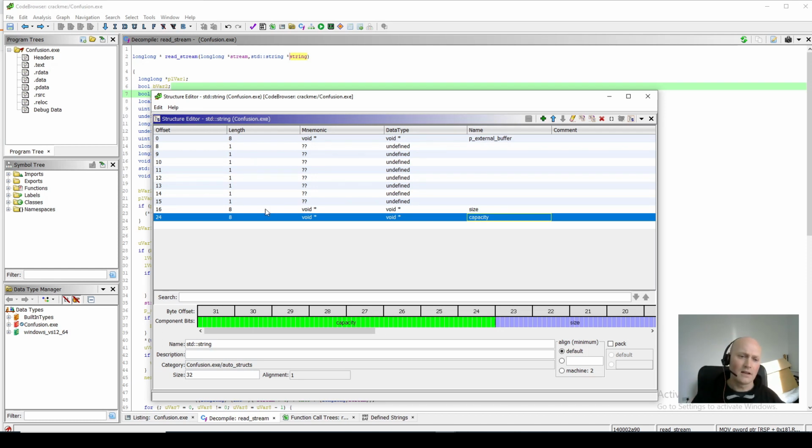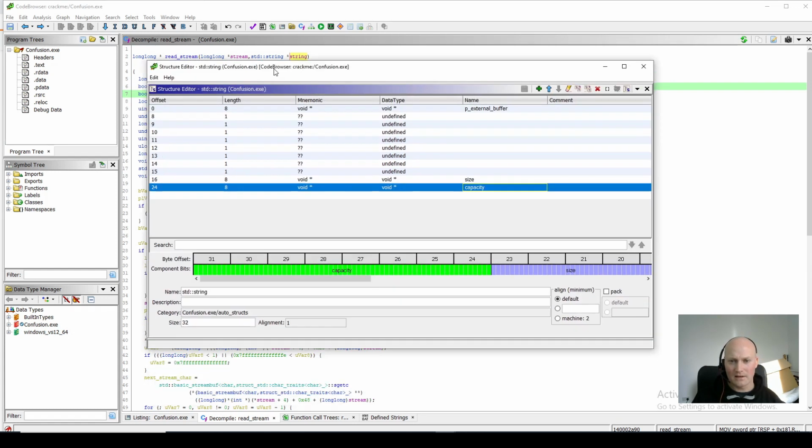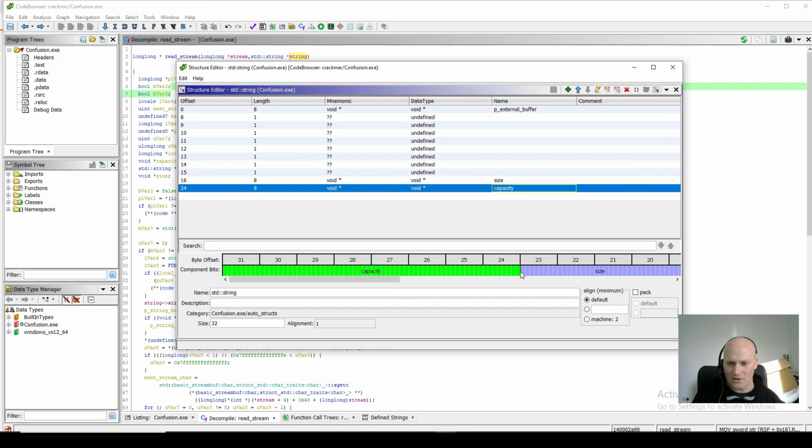I think usually the way they work, without digging too much into that detail, is that if you reach capacity of your buffer, you don't just allocate data for that space plus one, because then you're going to have to allocate it again quite soon. Usually there's some algorithm to double it in size or multiply it in size. Anyway, that's what our structure looks like now. The structure editor is really easy to use, and you can adjust it as you go on.